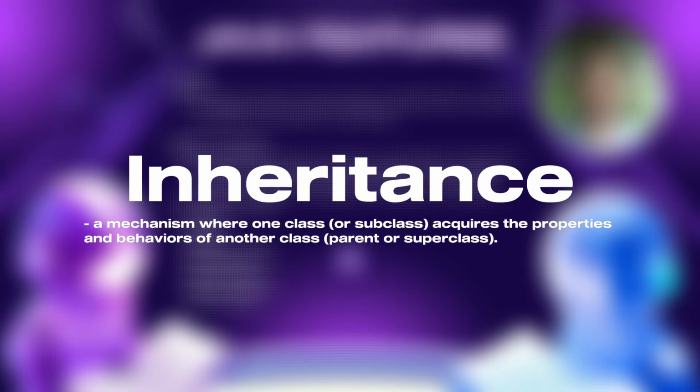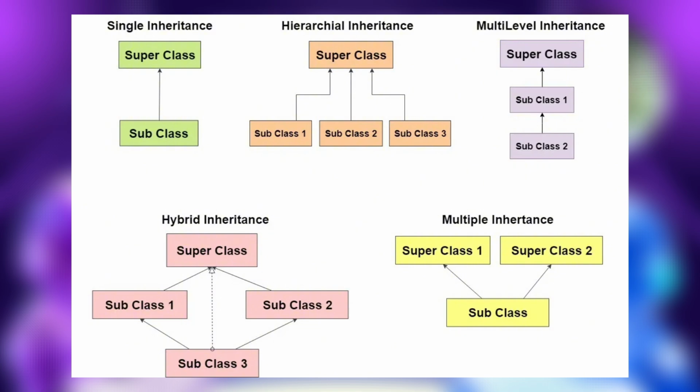Second is inheritance. Inheritance in Java is a mechanism where one class, or subclass, acquires the properties and behaviors of another class, the parent or superclass. Inheritance lets us reuse code, create hierarchies, and make programs easier to maintain.